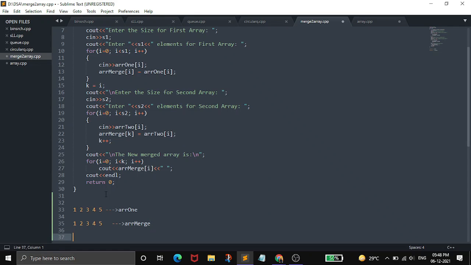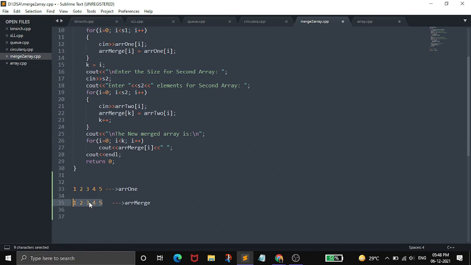Then after that, here the i value will be equal to 5, and that same value we are going to give to k because i equal to k, so k will become 5. After that for the second array we are going to take input, so if we are going to take 4 elements in the second array, it can be 10 11 12 13.